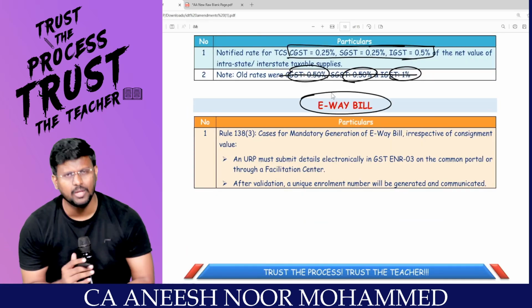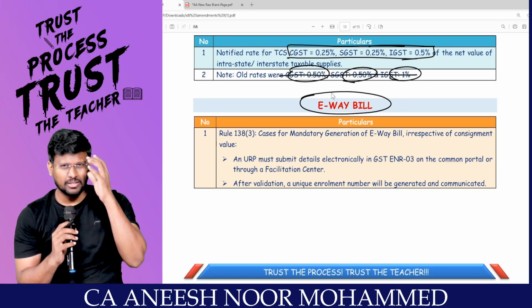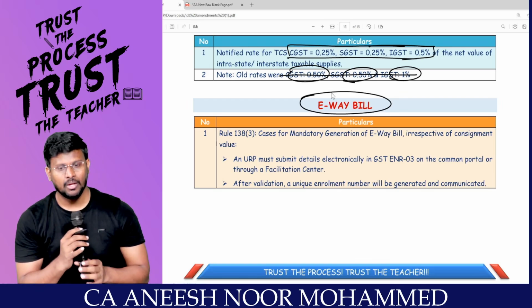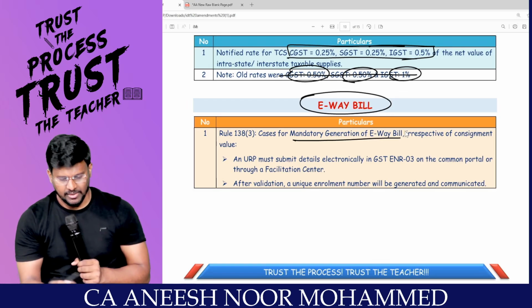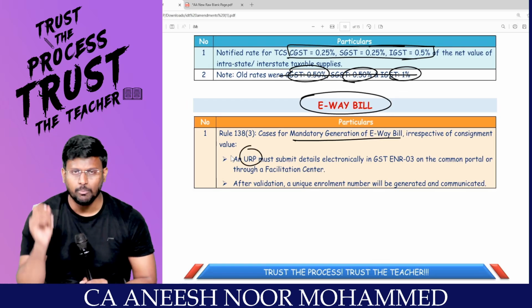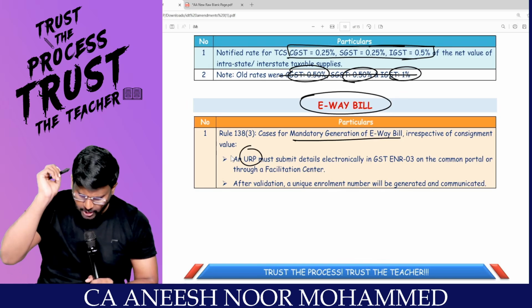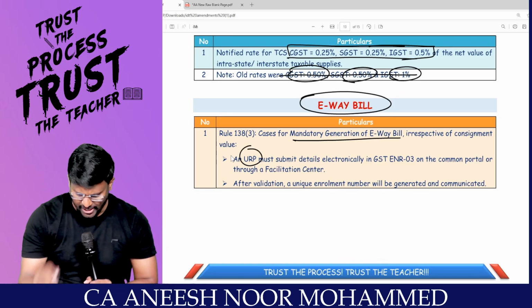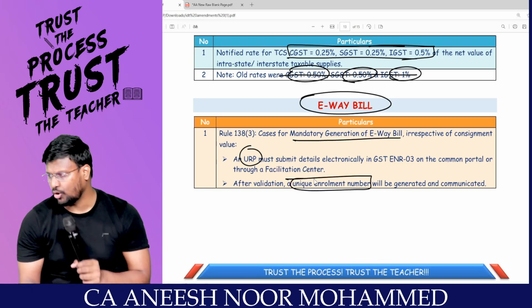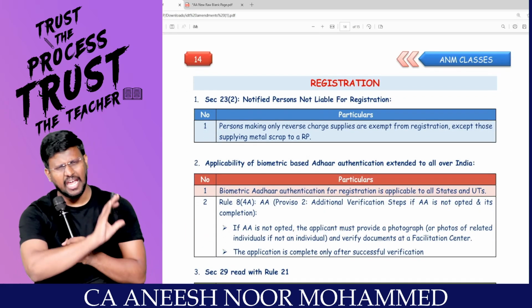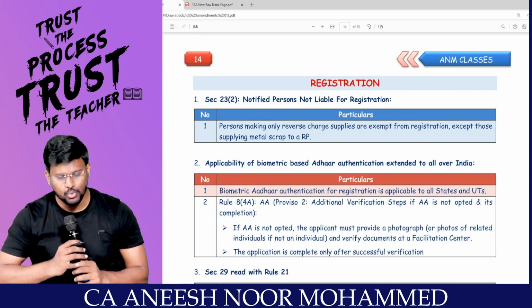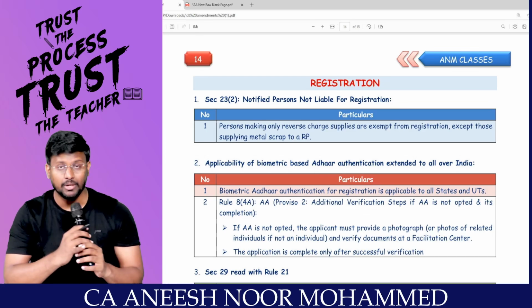What is the amendment in e-way bill? As we already know, the threshold limit for e-way bill is 50,000. My dear lovable students, mandatory generation of e-way bill: if you are an unregistered person moving goods from one place to another, irrespective of the value, you have to generate the e-way bill, then a unique enrollment number will be generated and communicated. That means every unregistered person is supposed to generate the e-way bill to move goods from one place to another.